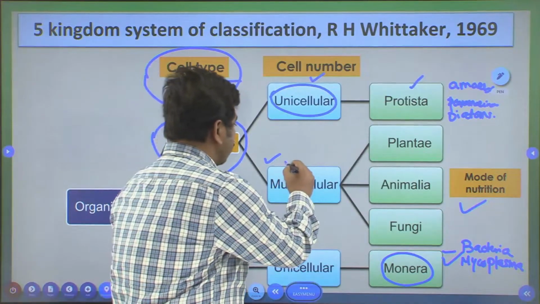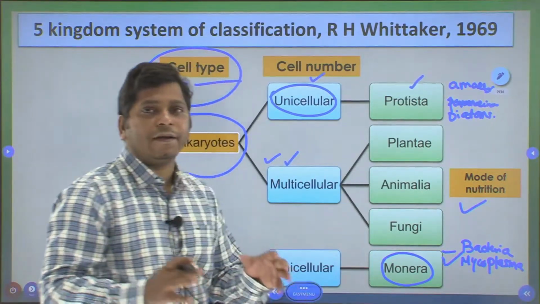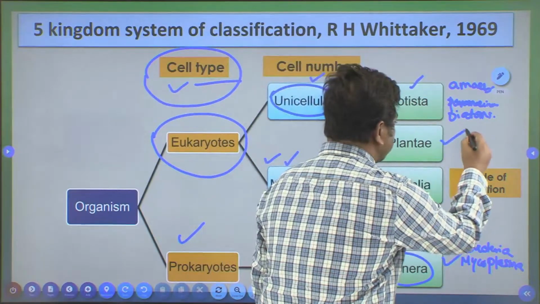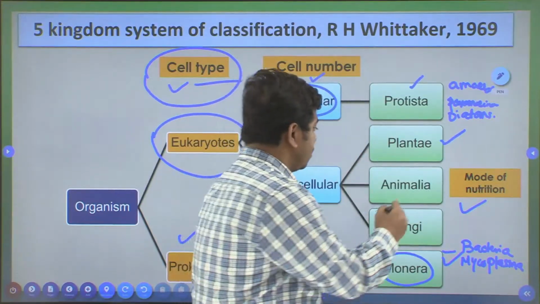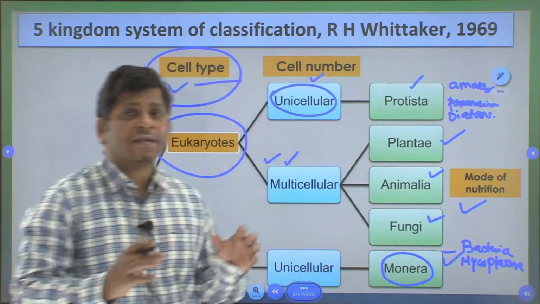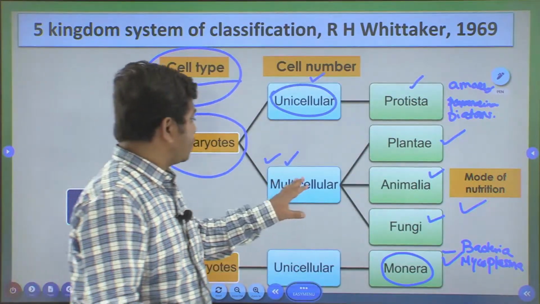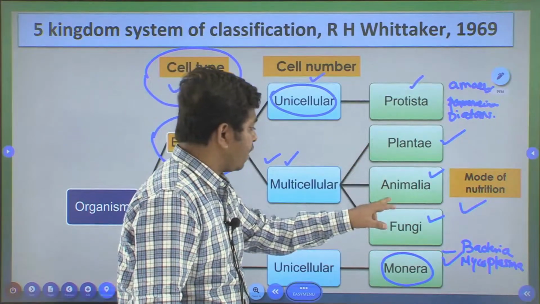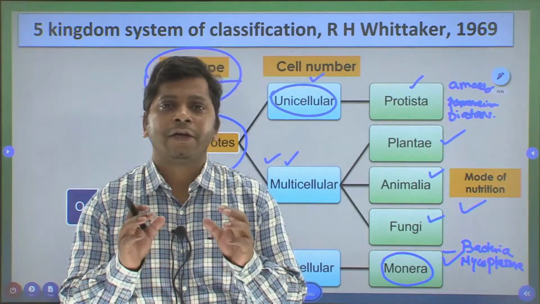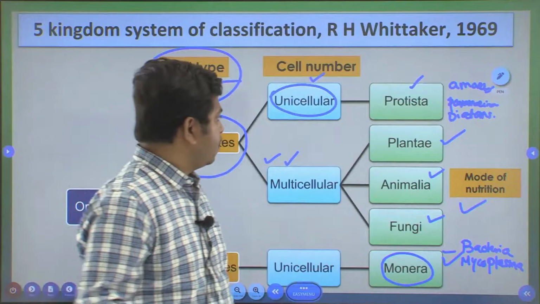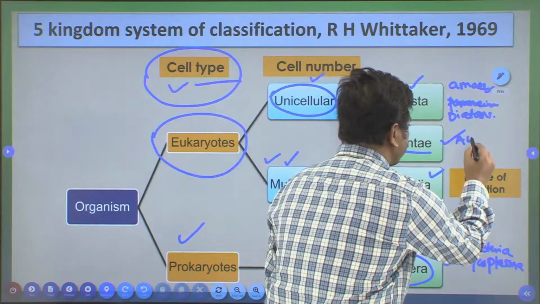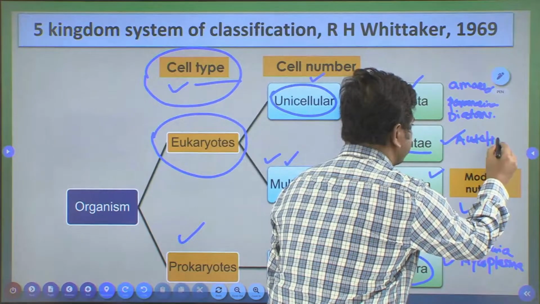The multicellular organisms are classified into three different subgroups. What are those? One is Plantae, containing the higher plants, the Animalia and the fungi. And this classification of the multicellular organisms into Plantae, Animalia and fungi was on the basis of their mode of nutrition. Just look at Plantae. What is their mode of nutrition? They are autotrophic. So they are autotrophs.